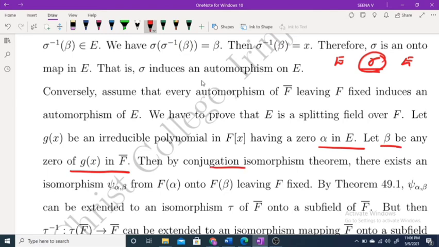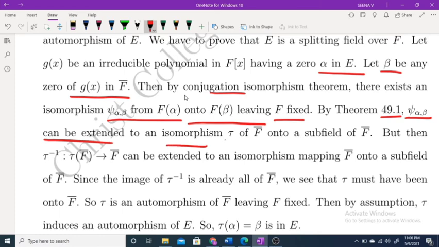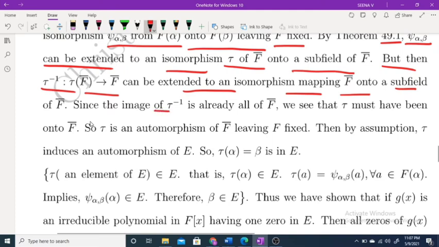Then by the conjugation isomorphism theorem, there exists an isomorphism psi alpha beta from F of alpha onto F of beta, leaving F fixed. Therefore, by theorem 49.1, this psi alpha beta can be extended to an isomorphism tau of F closure onto a subfield of F closure. But then clearly tau inverse is a map from tau of F closure to F closure, which can be extended to an isomorphism mapping F closure onto a subfield of F closure. Since the image of tau inverse is already all of F closure, we get tau must be onto. Therefore tau is an automorphism of F closure leaving F fixed.